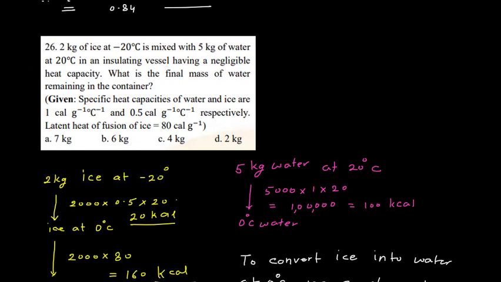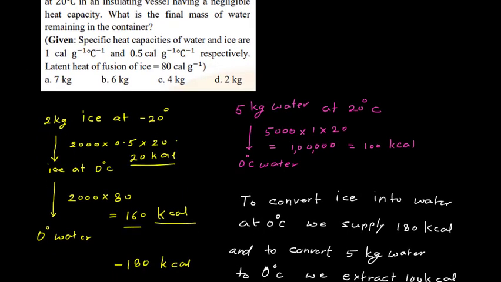First we take 2 kg of ice at minus 20. We supply it heat. It will convert to ice at 0 degrees Celsius. How much heat will we supply? For ice, specific heat is 0.5 calorie per gram. So for 2 kg it is 2000 into 0.5, and the temperature we have to raise by 20 degrees, so it is into 20. Calculation will give me 20 kilocalorie. 20 kilocalorie is the amount of heat we need here.